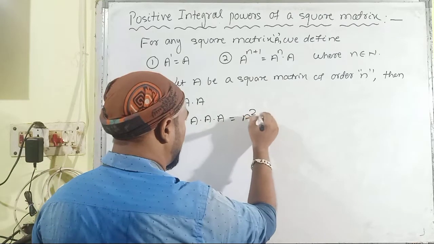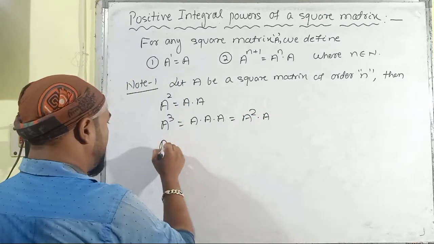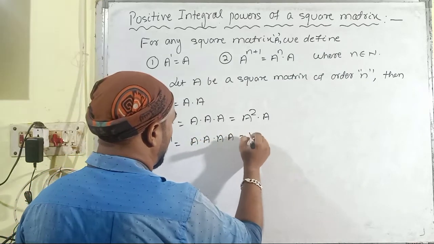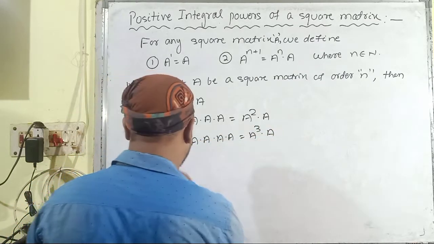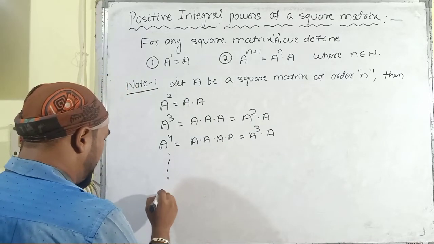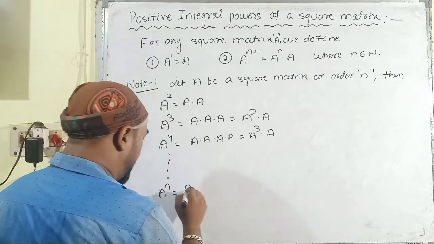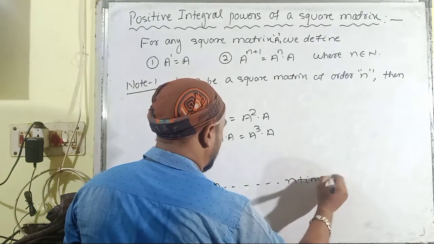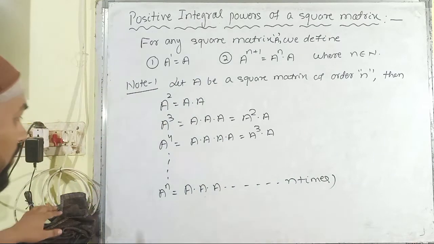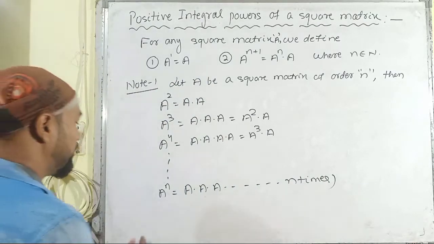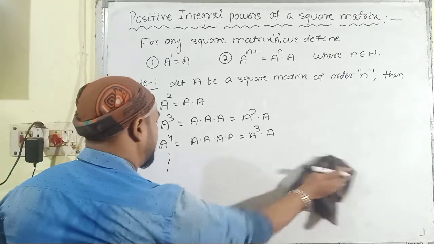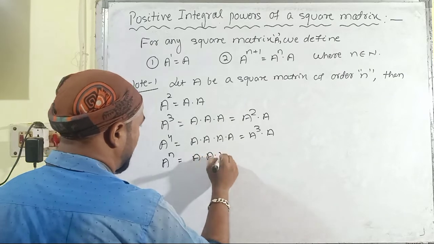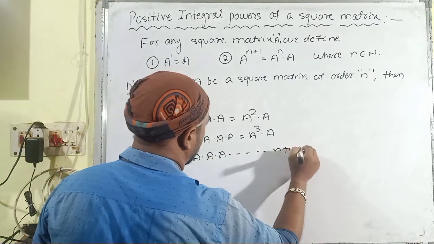Then we are getting A square multiplied with A. Similarly, A to the power 4 you can write as A multiplied with A multiplied with A multiplied with A, or also A cube multiplied with A. Similarly, we can have A to the power n is equal to A multiplied with A multiplied with A, how many times? n times. So from the above definition, A to the power n is equal to A multiplied with A multiplied n times.